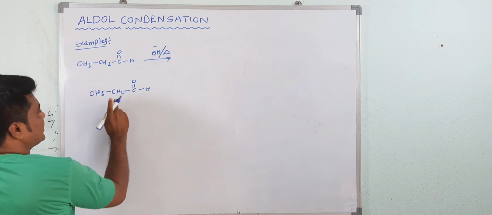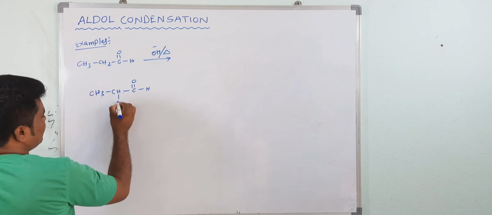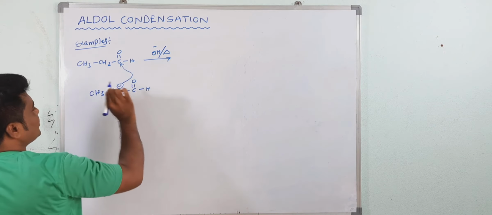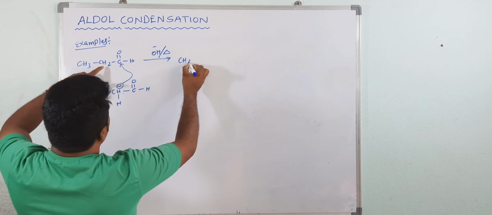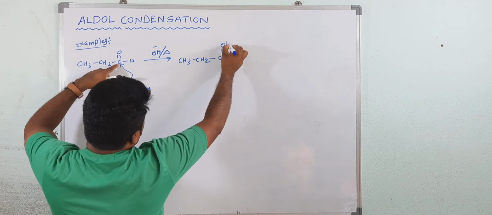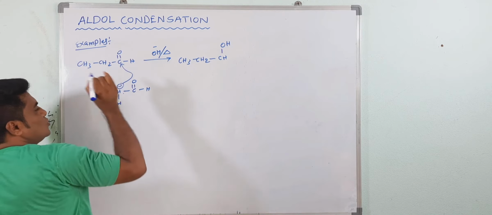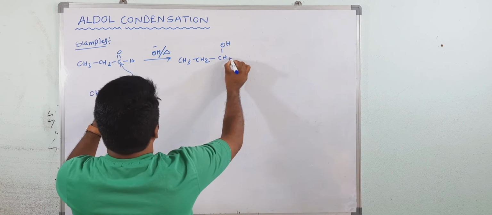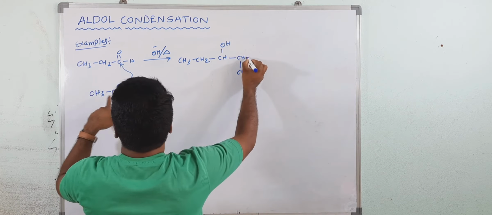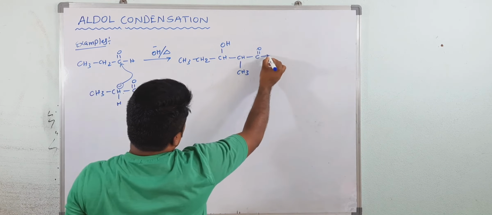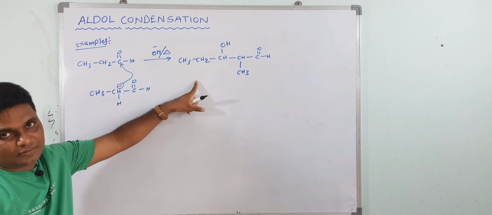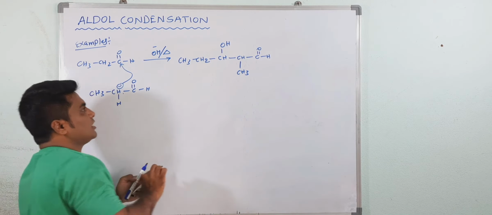This OH minus will take the alpha hydrogen. Okay, and you will get the negative charge here. Now this negative charge will react at this point. And now see CH3, CH2, then it becomes CH. Now this is OH because this hydrogen is attached to O minus. Then here see, this is CH, and at this point one CH3 is there, and here C double bond. So how many products are you getting? Only one product.